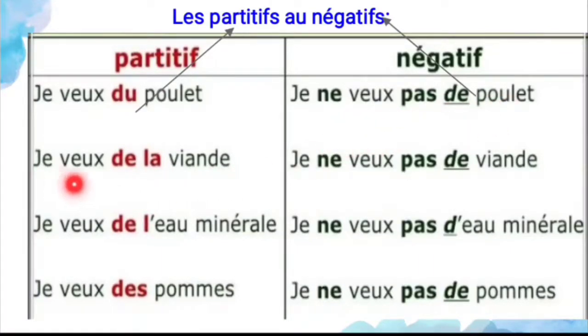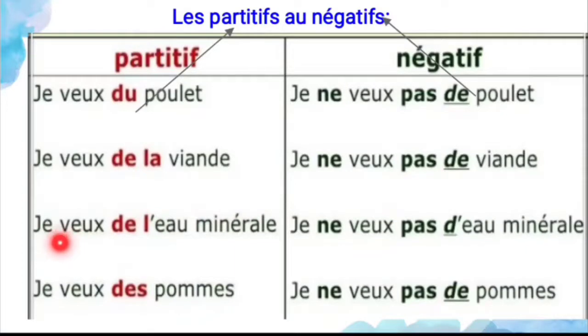And next, je veux de la viande. So I want some meat. So here viande is a noun, a feminine noun. So when you change into the negative form, je ne veux pas de viande. I don't want the meat.